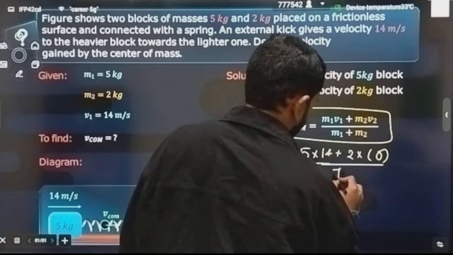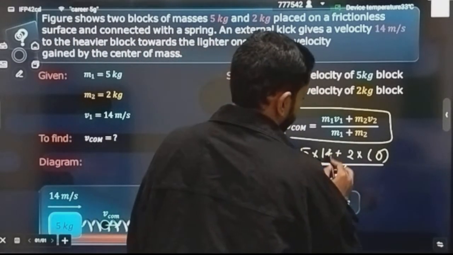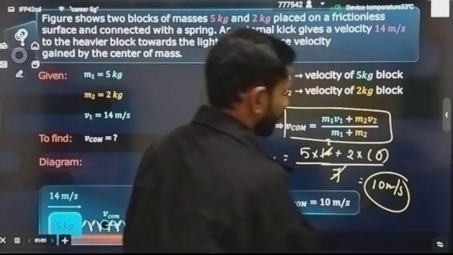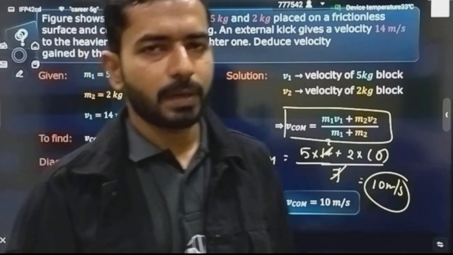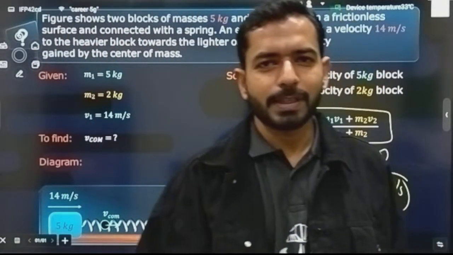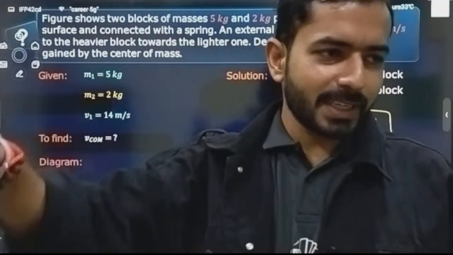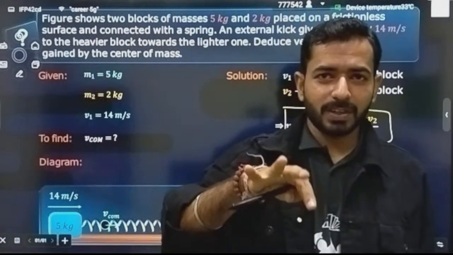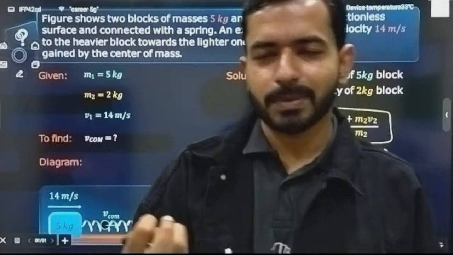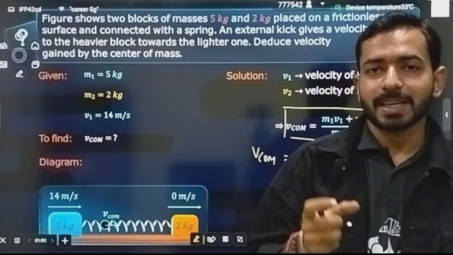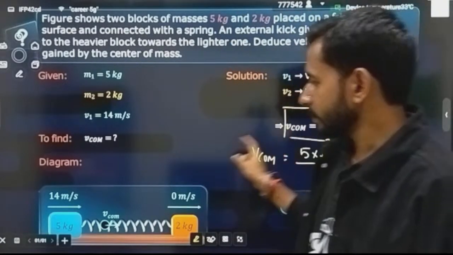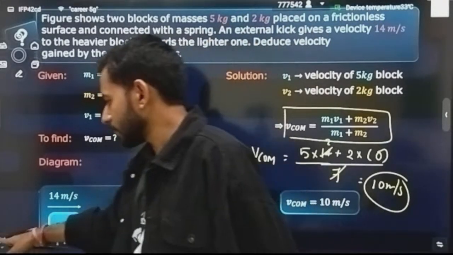And what is the total mass of the system? It is nothing but 7. This will get cancelled, that means 5 into 2. The velocity of center of mass will be 10 meter per second. With 10 meter per second, the center of mass is now moving in the forward direction. See how beautiful this is. There are two bodies separately moving with different velocities, but your center of mass is moving with some different velocity. That is the beauty of this concept of center of mass. We always analyze any combined system with the center of mass. I hope you have loved this much.